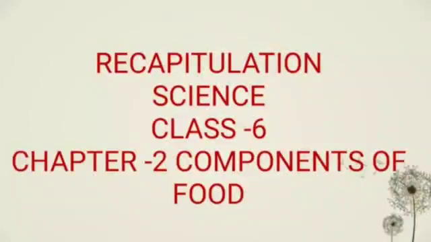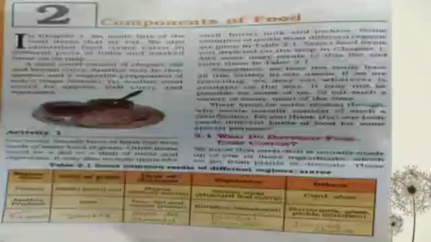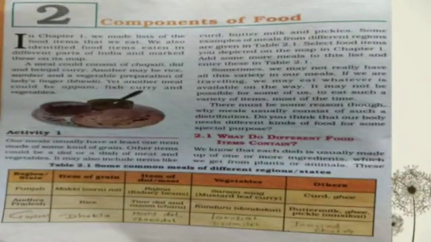So let's start revision of chapter 2, components of food. In the first chapter you have learned about food, different types of food items, different types of ingredients we use to prepare food, and categories of animals on the basis of their eating habit. In this lesson we'll learn about components of the food.